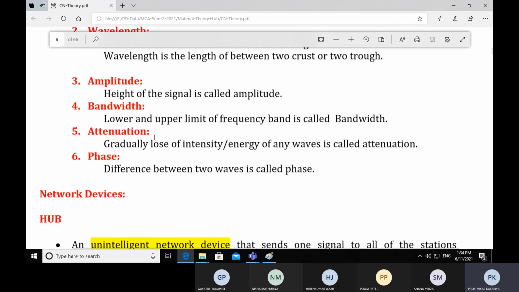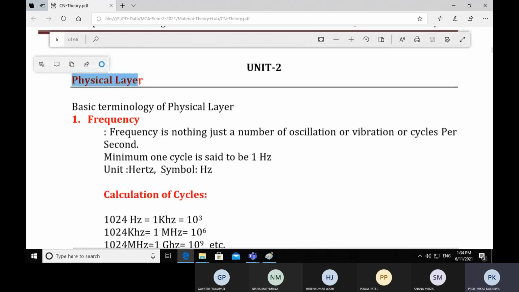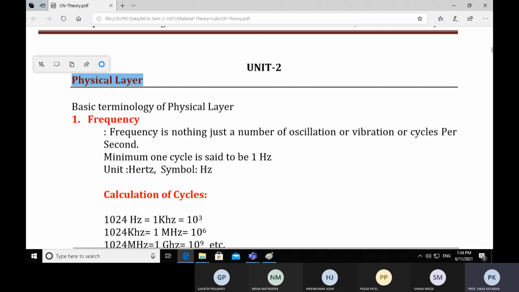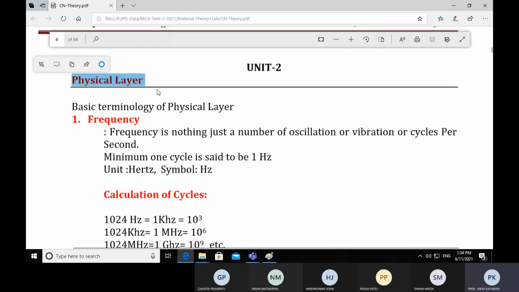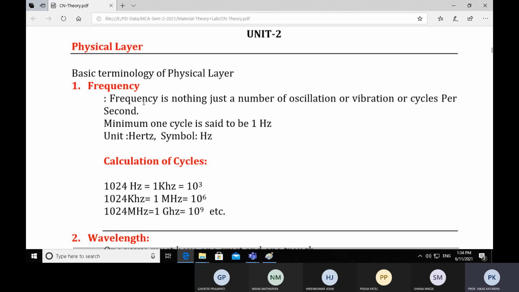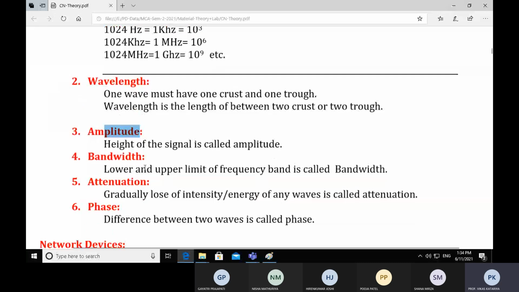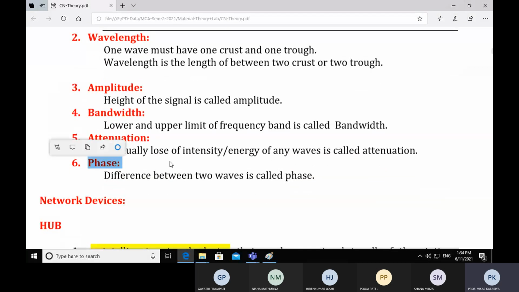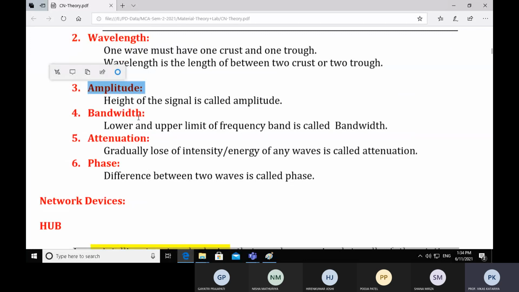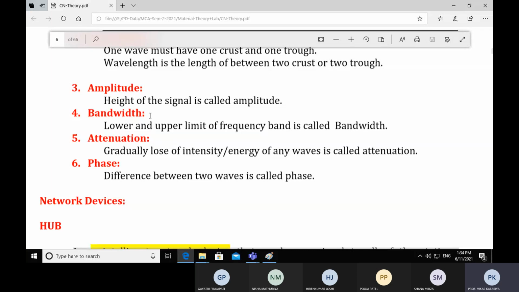Now we can understand what is the work of the physical layer, because the physical layer is responsible for transferring the data in signal, electromagnetic waves, electrical waves, or optical waves. These are the waves which are created by the physical layer. So every signal has a certain frequency, wavelength, amplitude, bandwidth, attenuation, and phase. Now you can understand, if we say that the signal gets attenuated, you understand the meaning of attenuation. That means there might be a loss of energy, right?